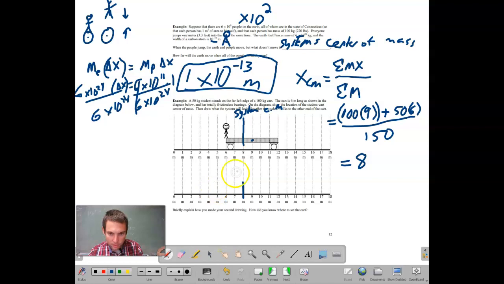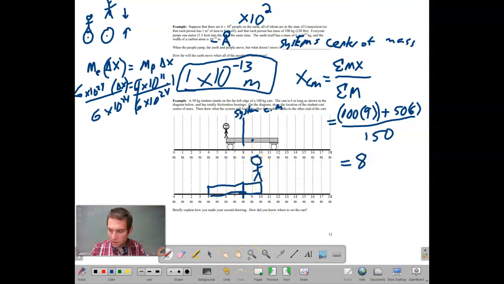The cart is going to 1, 2, 3, 4. Right, so it's a mirror image. And then 1, 2, the person standing right there. The center of mass does not move.